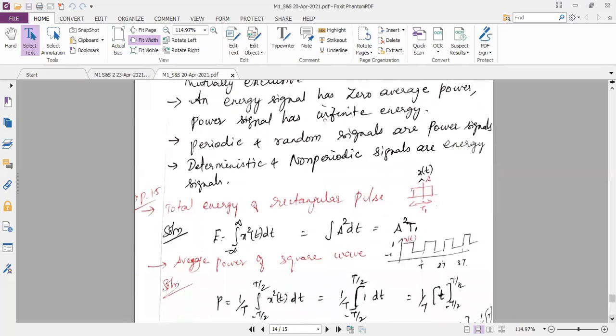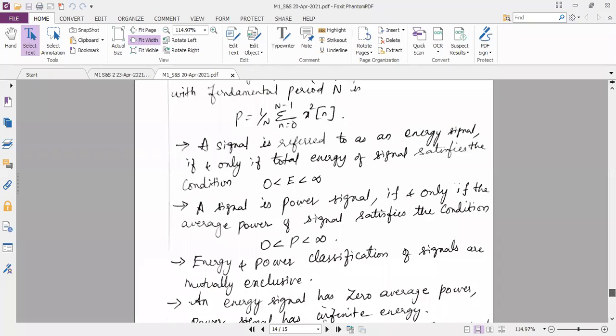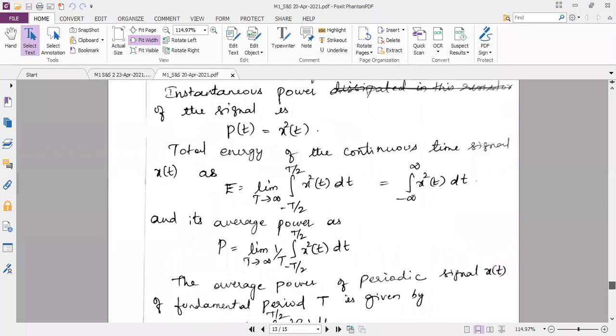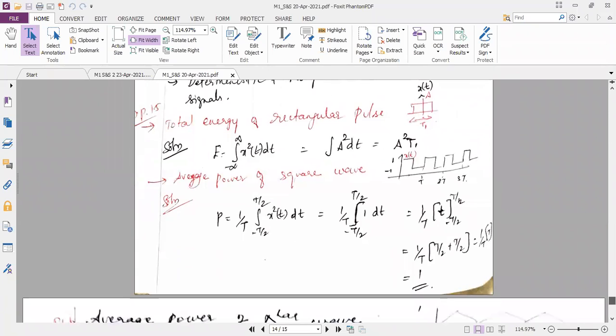So I have a simple problem here. For the classification of energy and power signals, you can leave 2 pages in your notebook. You can copy down the notes later, but right now I want you to solve the problem. This is taken from the prescribed book. Find out the total energy of the rectangular pulse.